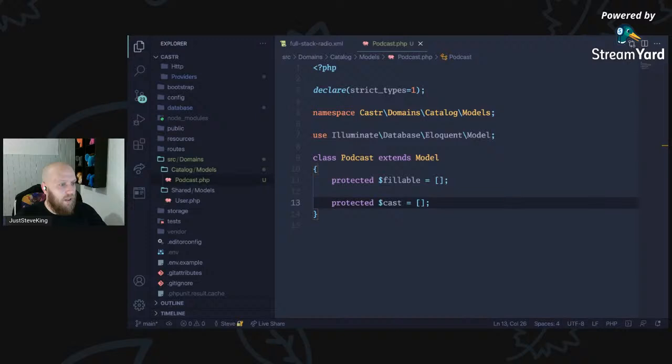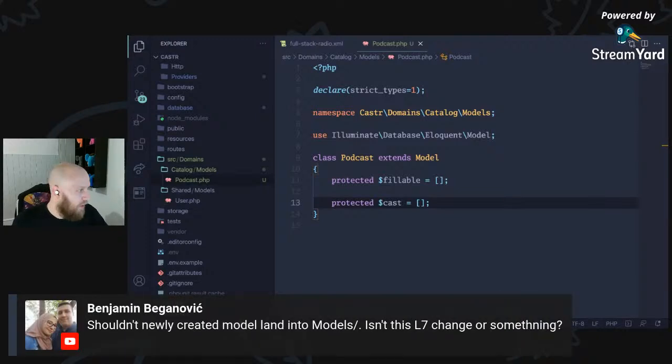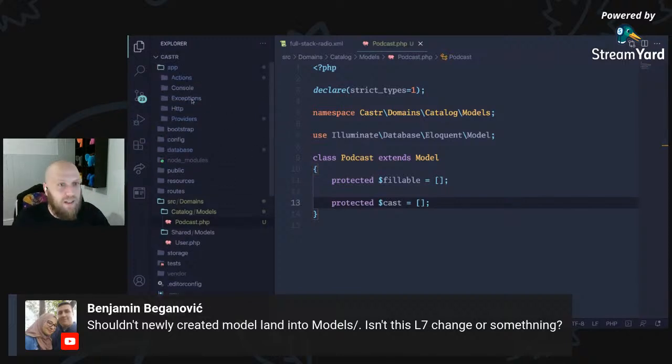Yes, it's a good question. Shouldn't newly created models land in models? Yes. So because I deleted the models directory, it automatically puts it in the app namespace. It auto detects if there's a models directory available, and if it is, it'll move it within there. If there isn't a models directory, it'll stick it in the app namespace because it's assuming you're following that convention. Just because I deleted that models directory.